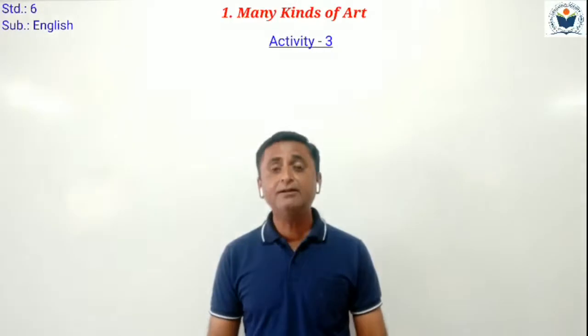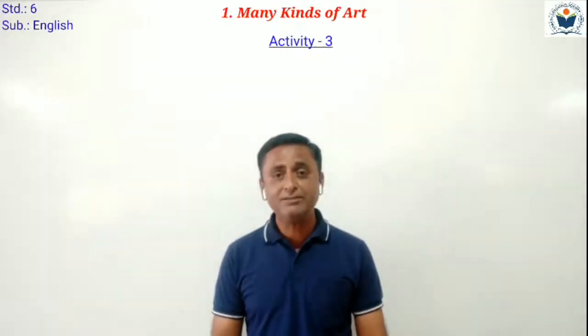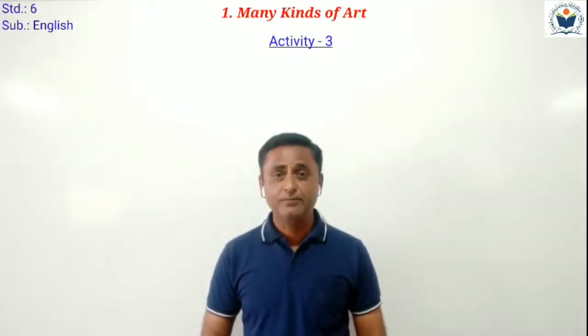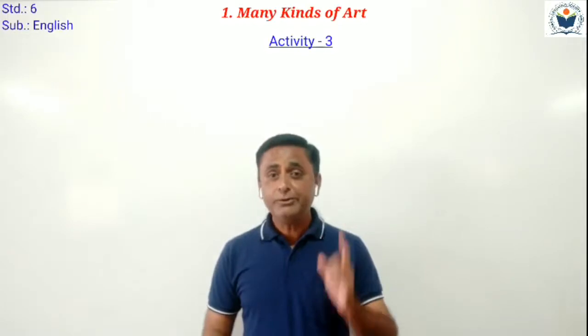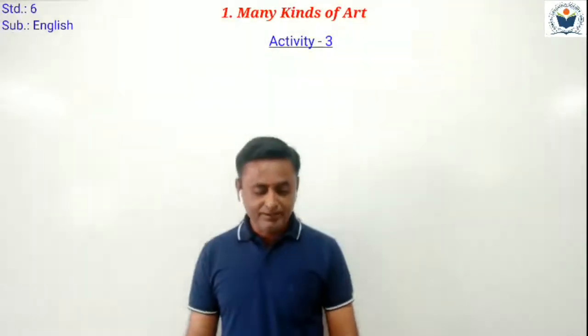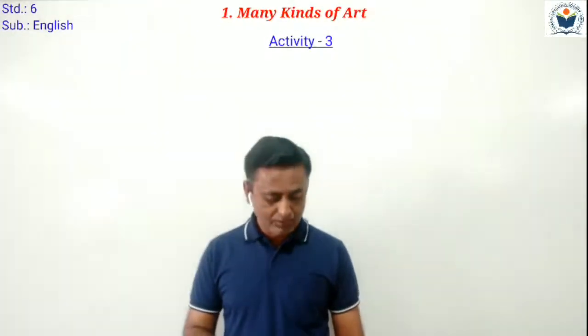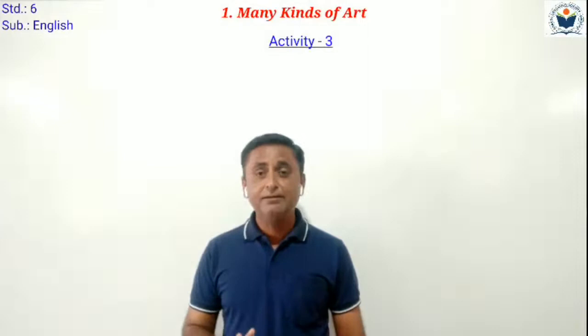Activity number 3rd is given in your textbook, page number 2nd. So open page number 2nd of your English textbook. Okay? Now today I start activity number 3rd. In activity number 3rd, 3 pictures are given here. You can see in your textbook, 3 pictures painted by Vincent van Gogh.